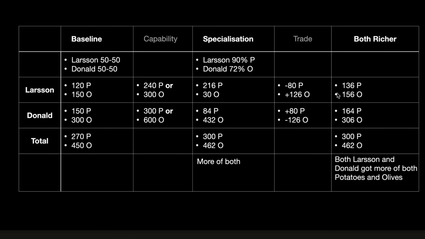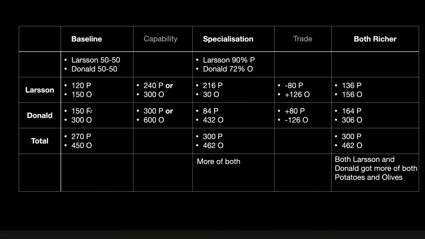If you now look at how many potatoes and olives Larsson has today, it's 136 and 156. In the baseline, he had 120 and 150. He has gotten more potatoes and more olives. But clearly, that must be at the expense of the better farmer, right? Let's check. In the baseline, Donald had 150 potatoes and 300 olives. Now he has 164 potatoes and 306 olives.